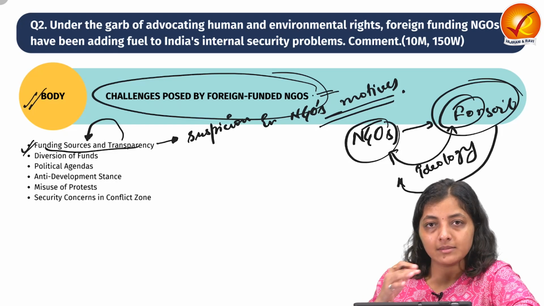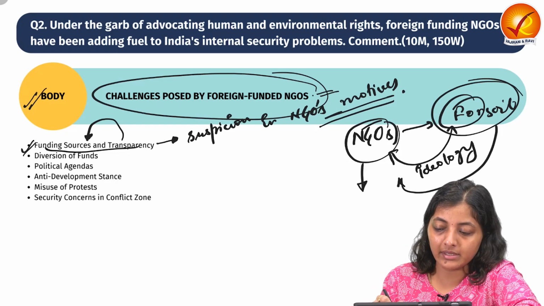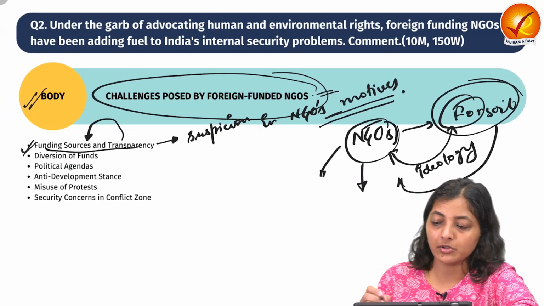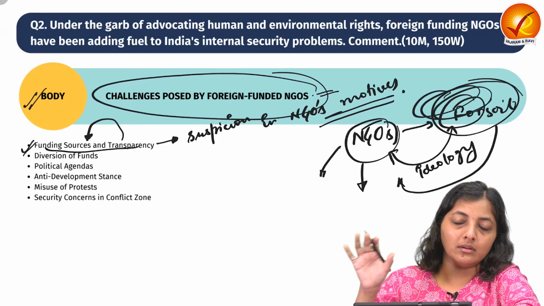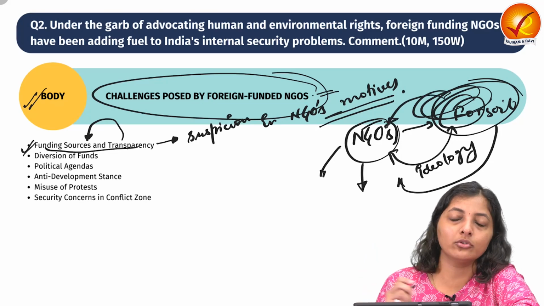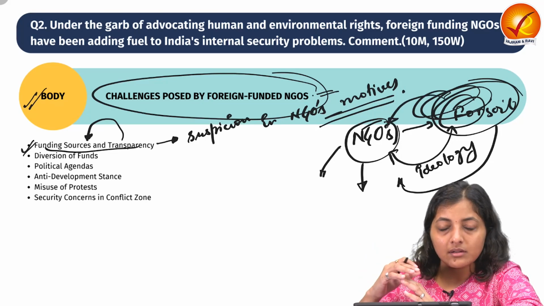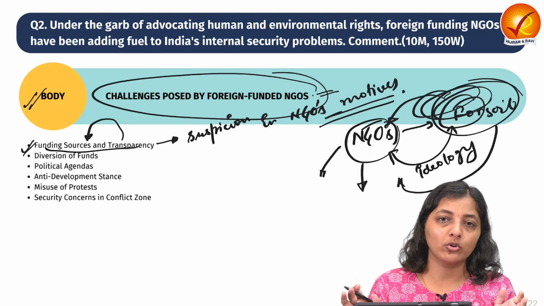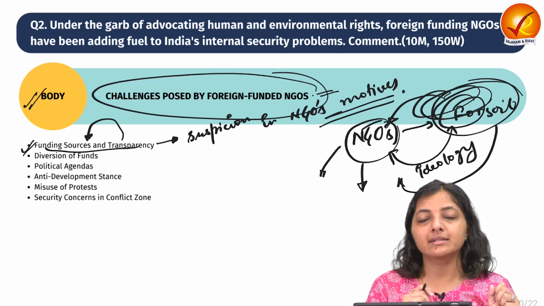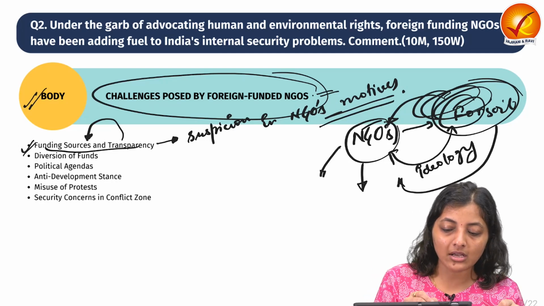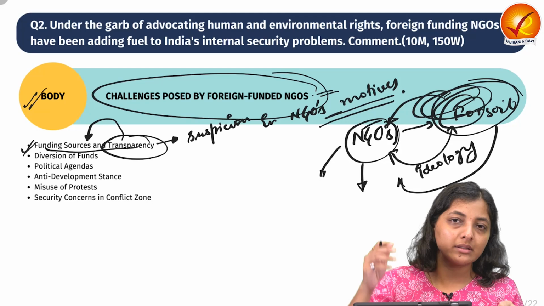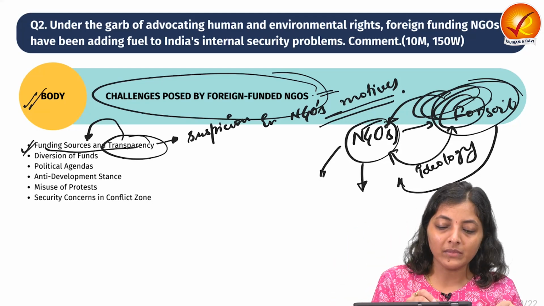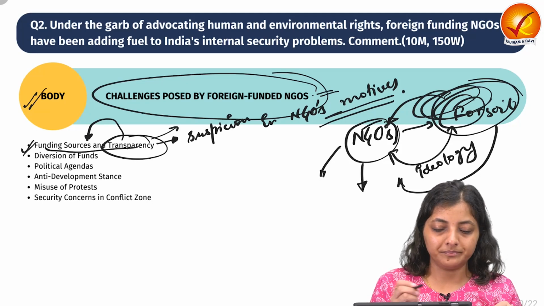If they are against the domestic government, like India in this particular case, then they will also do some anti-national activity, because this foreign funder is providing the funding to this NGO. So when there are financial relations between any two bodies, that creates security challenges. So if it is not very transparent where the money is coming from, how it is coming and for what purpose, it poses suspicion challenges.